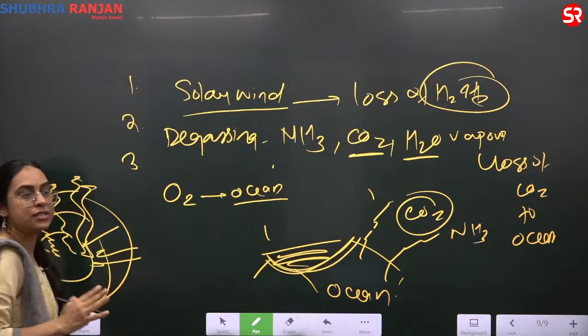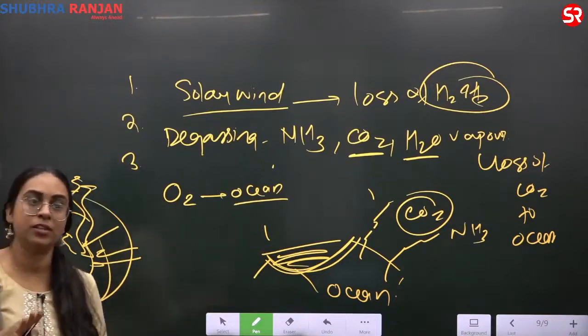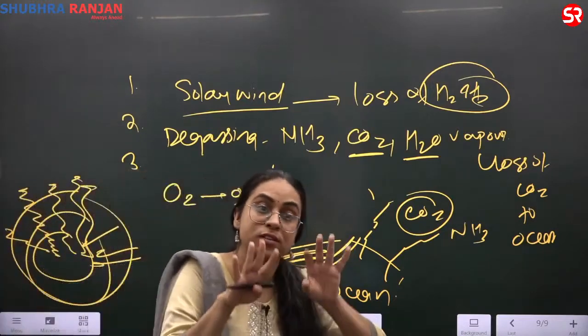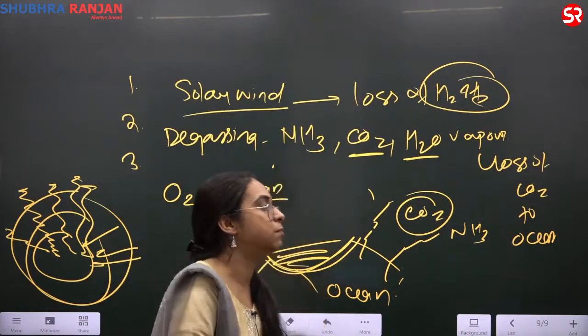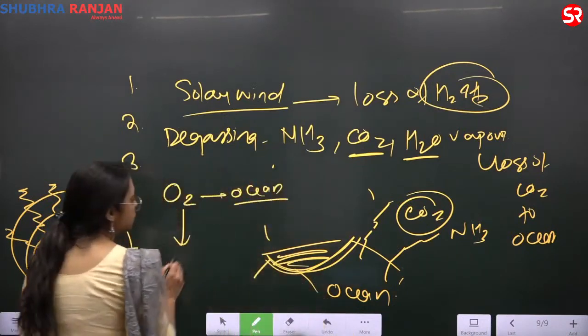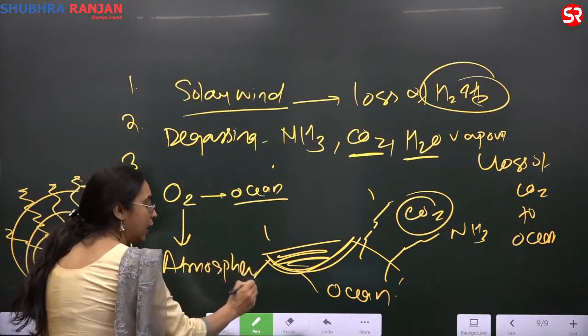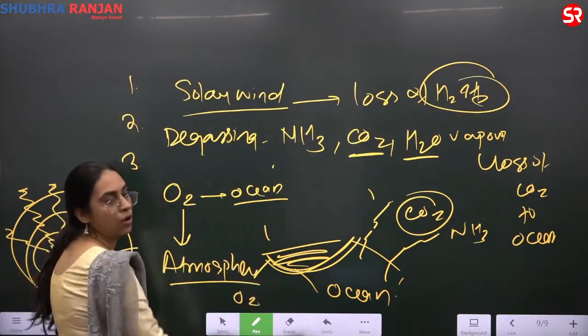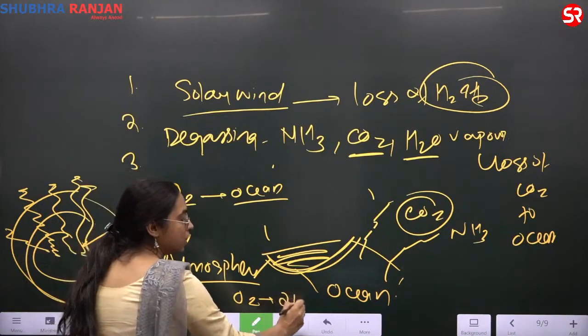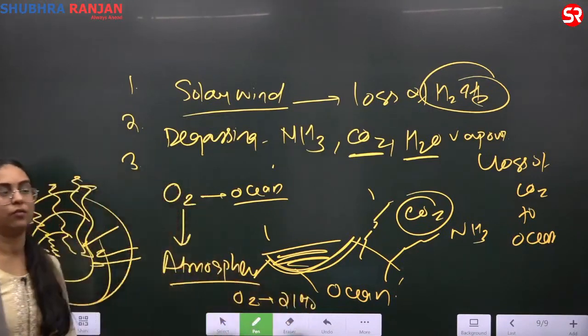Once the ocean is saturated with the oxygen, once your ocean water has enough of the oxygen, it becomes a part of what? The oxygen becomes a part of the atmosphere, and therefore you have a lot of oxygen. We have nearly about 21% of the oxygen.